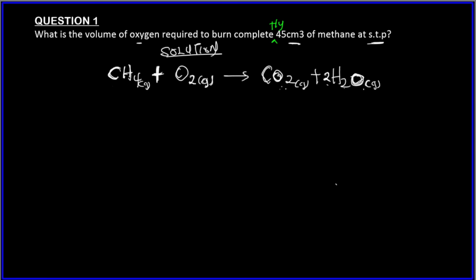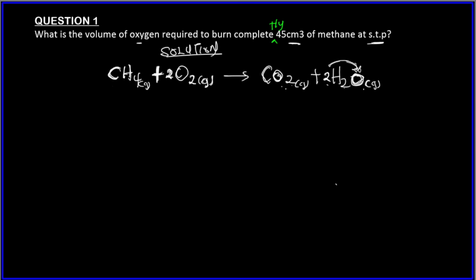Now we have two atoms of oxygen, and we have two plus two, so we have four atoms of oxygen here. To get the four here, we know that we should just add two here. So this becomes four atoms of oxygen, two plus two.